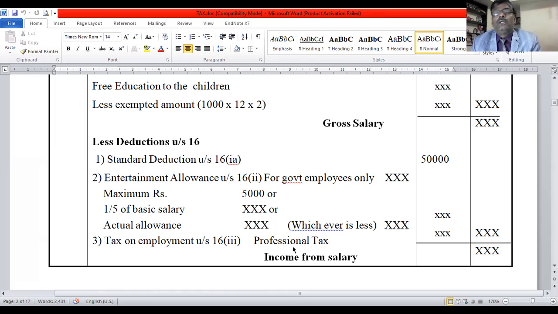Then tax on employment is a direct value. If it is monthly, you multiply by 12, you will get the tax on employment or professional tax. Take the total of the 3 to the outer column and deduct it from the gross salary. Whatever balance remains, that is called income from salary. This is the format you remember for your calculation and solve the problems. Okay, tomorrow I'll take an example on this. Thank you.